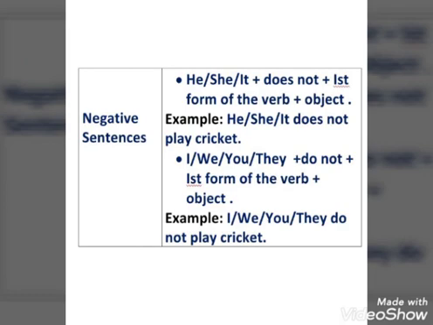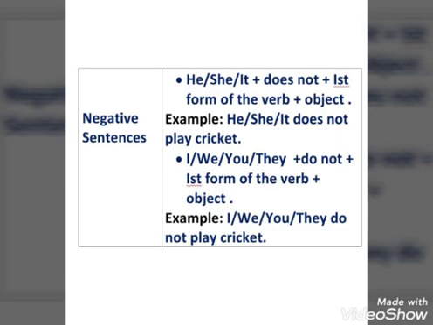So next, negative sentences. Students, in negative sentences also we have two types of subjects, singular and plural. First of all, if the subject is singular, or he, she, it, then we will use the structure: he, she, it plus does not plus the first form of the verb plus object.